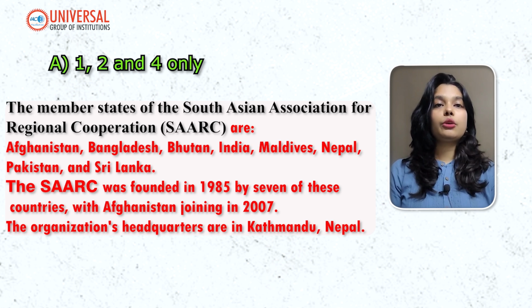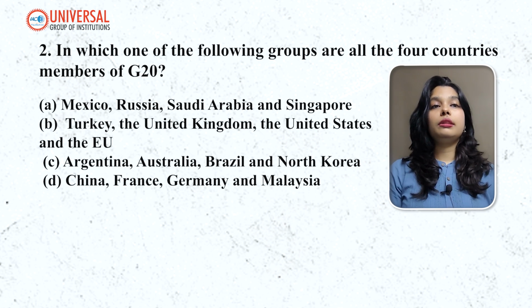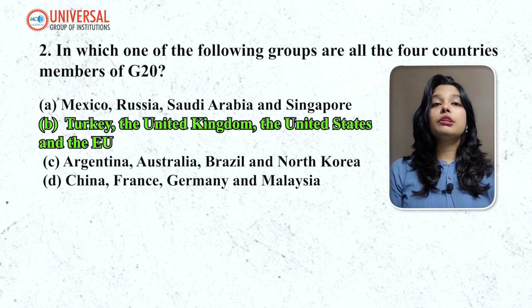Now going for the next question, we have, in which of the following groups are all the 4 countries members of G20? So first group consists of Mexico, Russia, Saudi Arabia and Singapore. The second group consists of Turkey, United Kingdom, United States and EU. Argentina, Australia, Brazil, North Korea, China, France, Germany, Malaysia. So as you all can see, the answer is Turkey, United Kingdom, United States and EU.